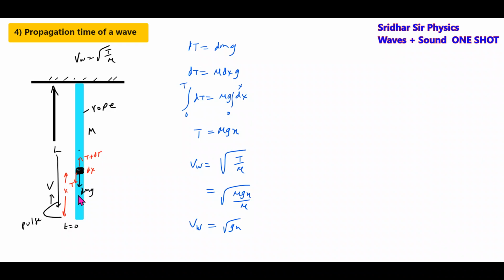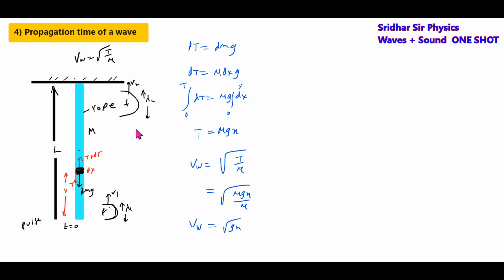So as the wave propagates, its wavelength will increase. Now the same pulse, when it reaches the upper end, will become broader. So here it has wavelength lambda 1, and here it will have wavelength lambda 2. Here it will have speed v1, here it will have speed v2. Then what will happen to the frequency of the pulse? It will not change. Why does the speed change? Because the tension at the upper end will be more than at the lower end.